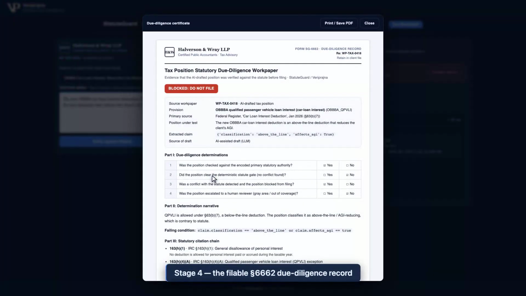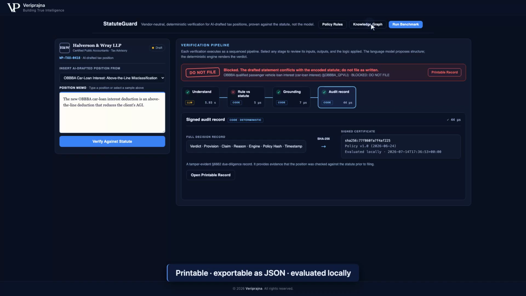The audit stage produces a tamper-evident due diligence certificate under Section 6662 with a verdict, the provision, a policy hash, and a local timestamp. Open the printable record. The record can be printed, saved, or exported as JSON, and it is evaluated entirely on device. Nothing about the position ever leaves the perimeter.